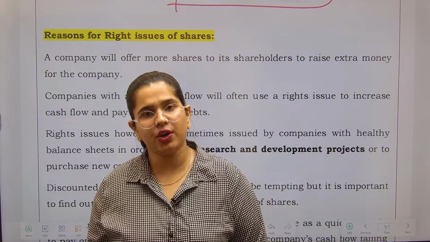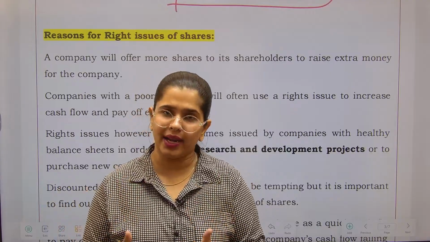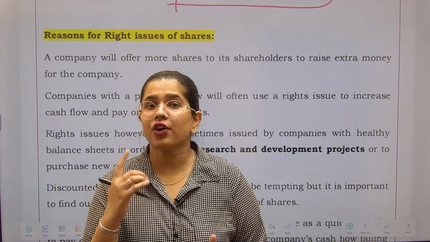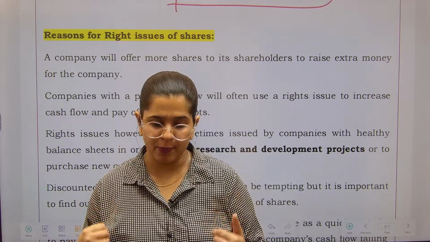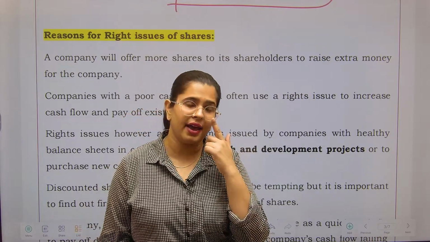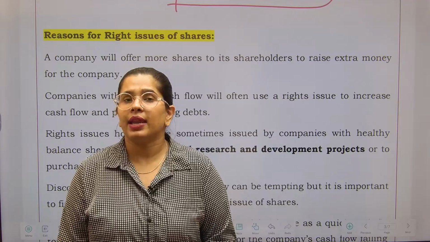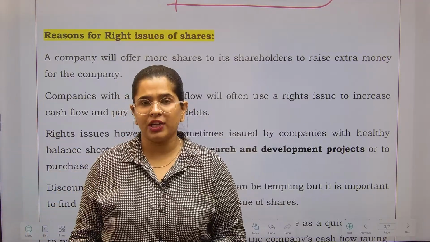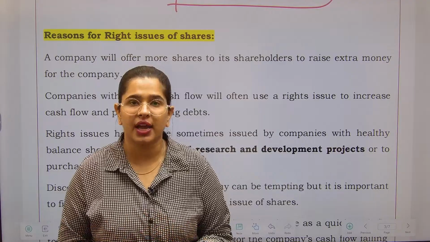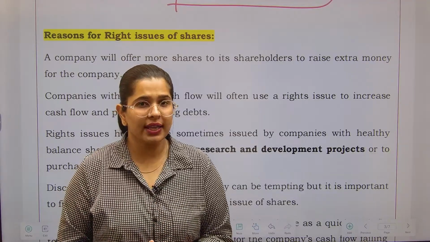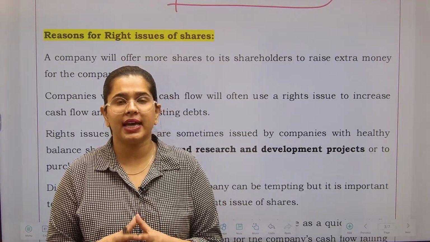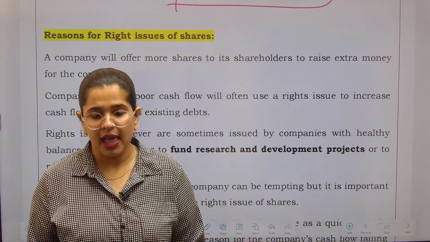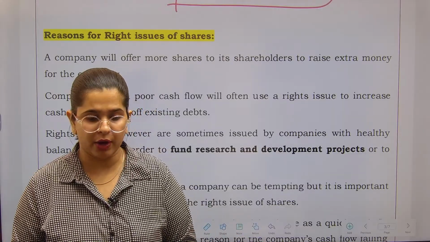If the existing shareholders take up the right shares, well and good. But if somebody else comes in case of renounceable right issue, suppose I am an existing shareholder and I have given my right to somebody else. मैंने अपना right किसी और को दे दिया. Somebody else has come into the picture and they have subscribed to such kind of shares. So don't you think that the control is going to be diluted? ठीक है, कंट्रोल जो है वो डाइल्यूट हो जाएगा and this is what we are talking about over here.